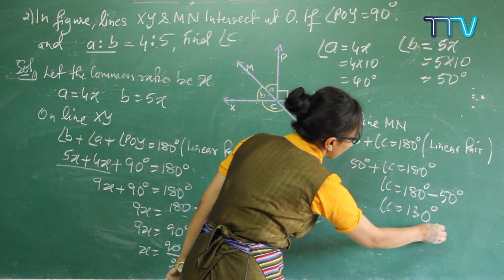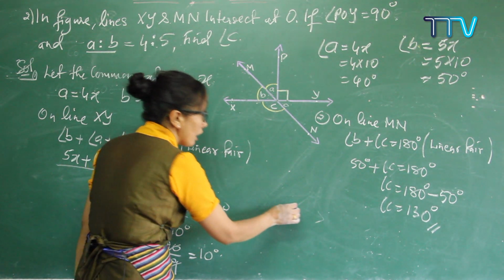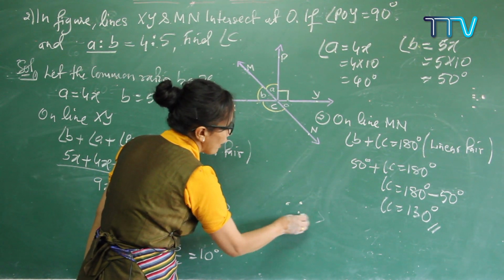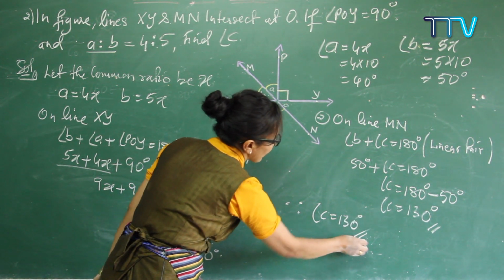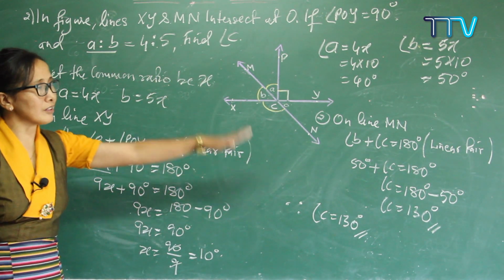130 degrees. So at last you got your answer. So therefore, angle C is equal to 130 degrees. So this is your answer. So you can write your answer in this way.